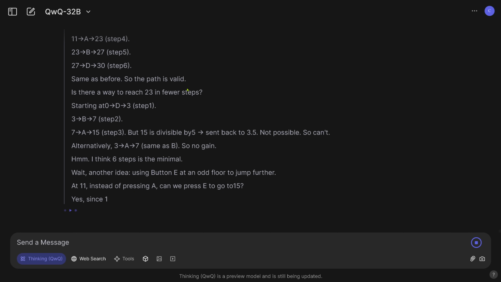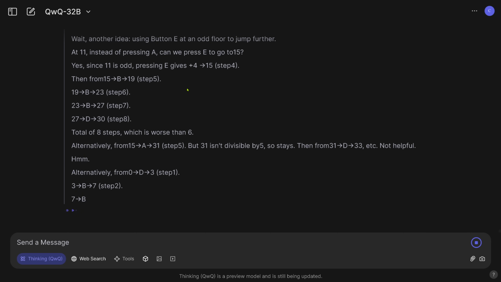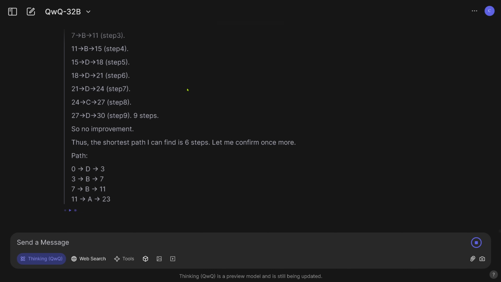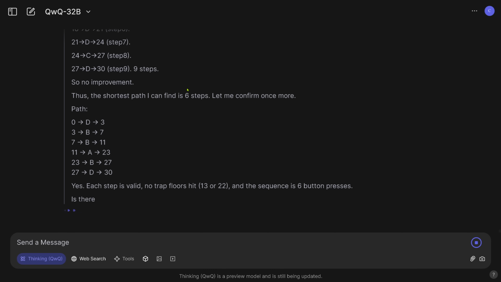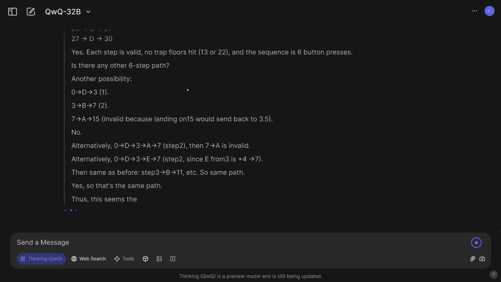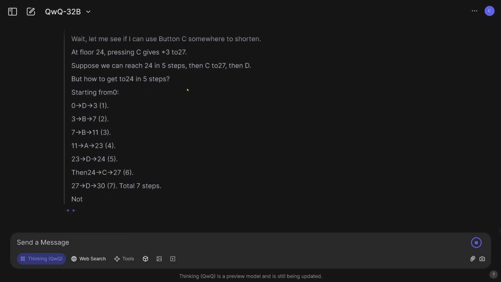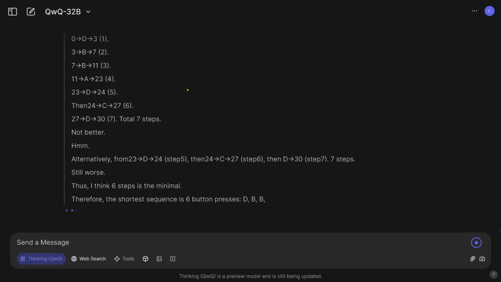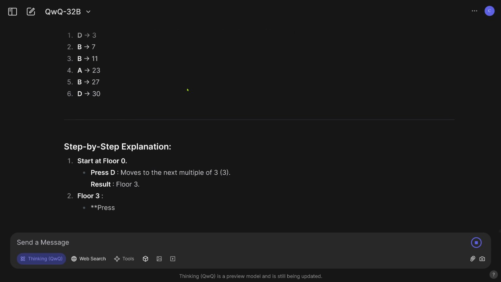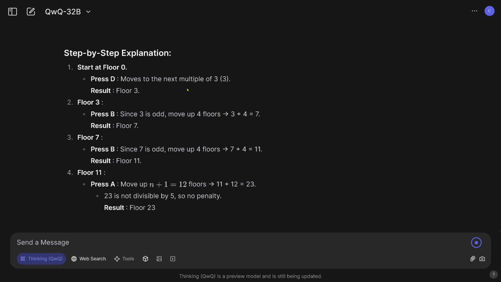It is segmenting now the problem into subtasks. This is extremely important. If you have a task of really high complexity and you subdivide it into multiple tasks of lower complexity, beautiful. So we see here all 4 characteristic logic patterns that are essential for a self-learning AI system. 7 steps. No, we already had 6 steps. That's the solution. 6 steps is the minimum. Impressive. It found the minimum solution with 6 steps.